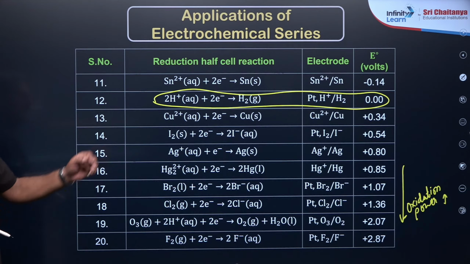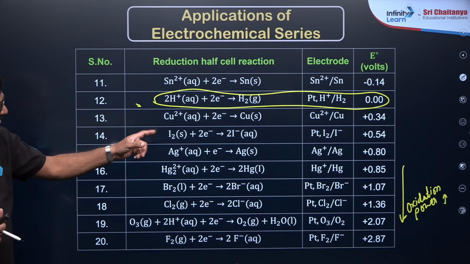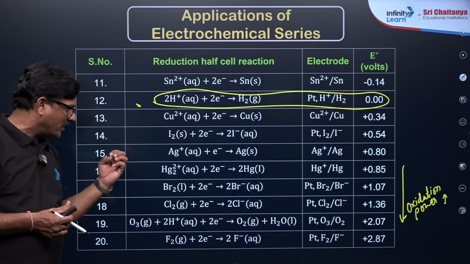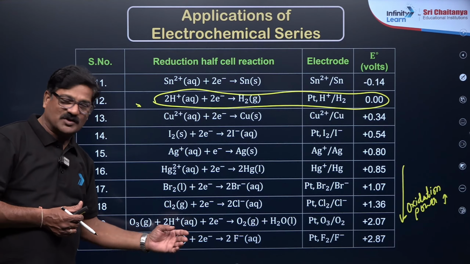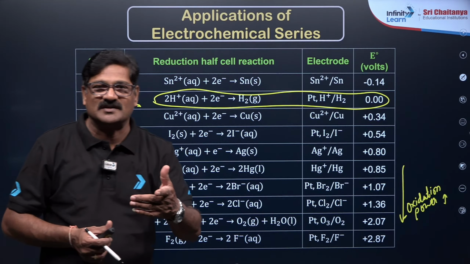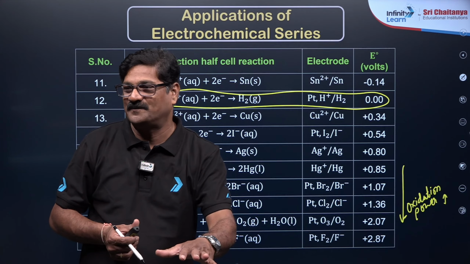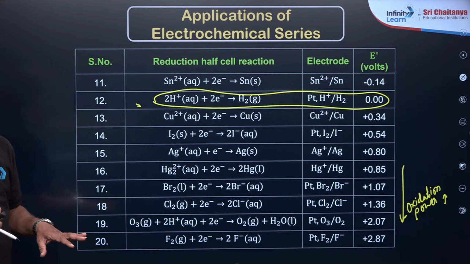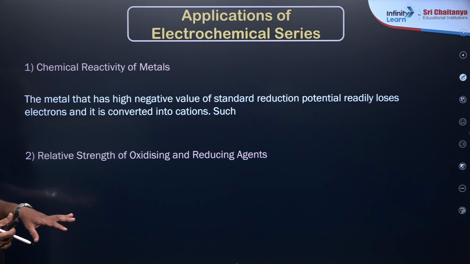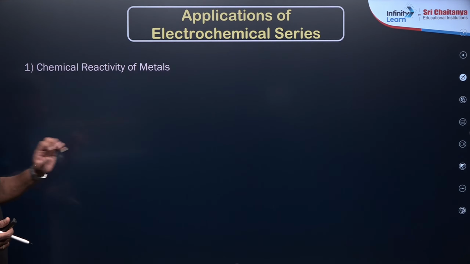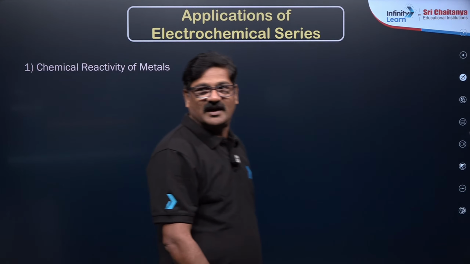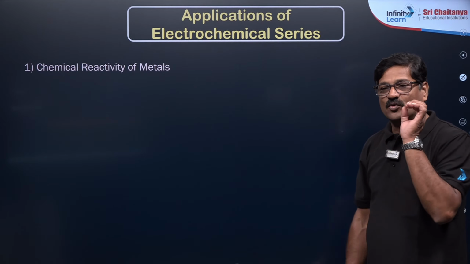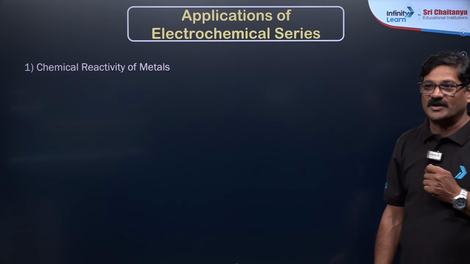And also the metals which are below the hydrogen are copper, silver, mercury, and gold, platinum. These all come down as the less reactive metals, inactive metals you can say, right? Got it? And you can see the applications here, chemical reactivity of the metals. Take a pen and paper, everybody write noteworthy points about the electrochemical series.